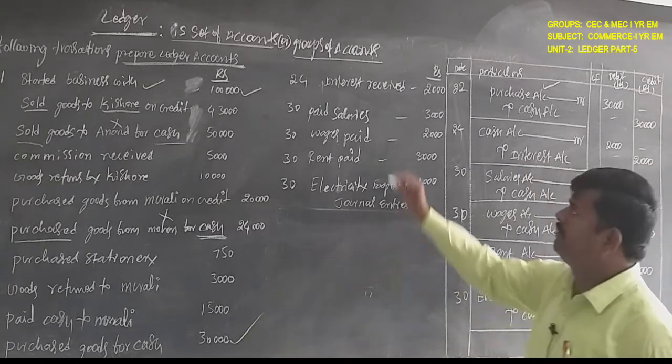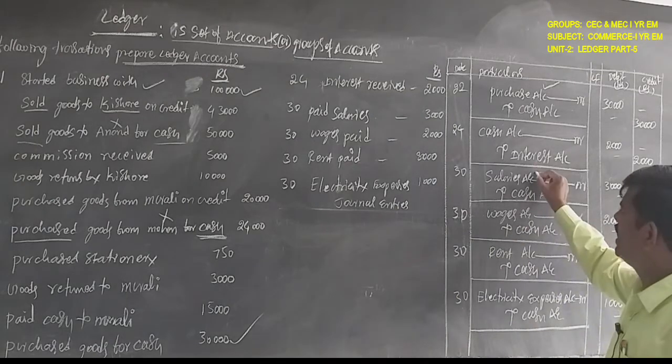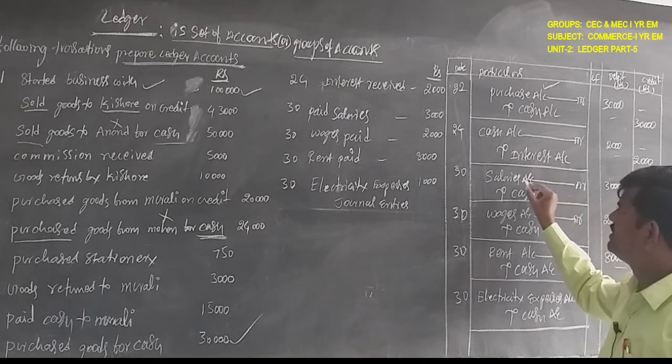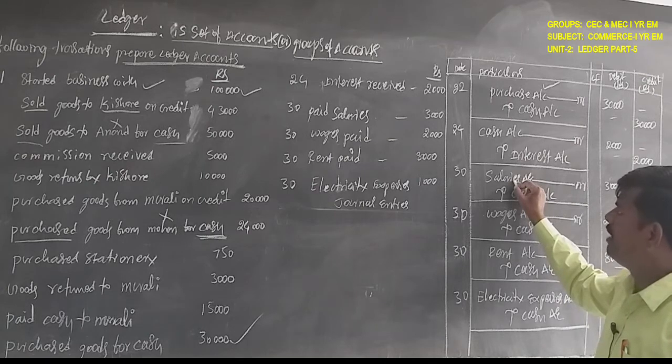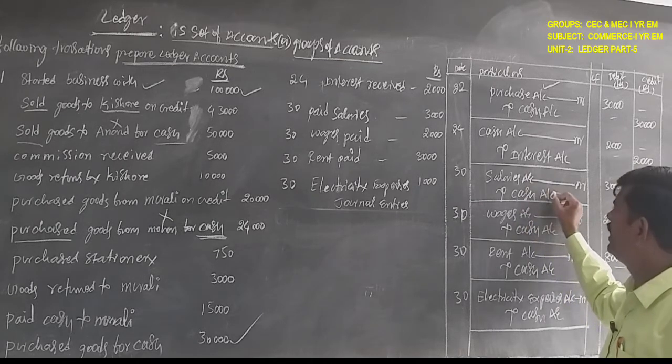Next, 31st, paid salary. Here also two aspects: one is the salary, another one is cash. Salary as per the nominal account, all expenses and losses, debit. As per the real account, what goes out, credit. Cash will be credited.